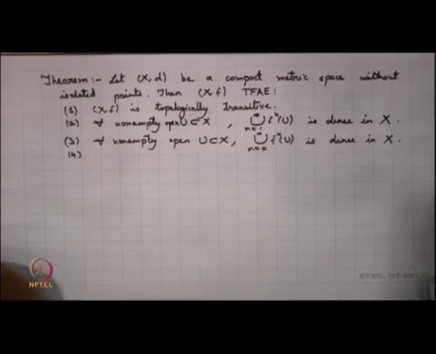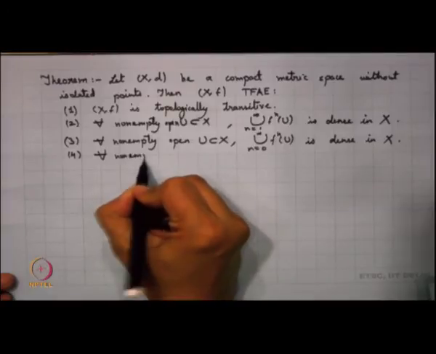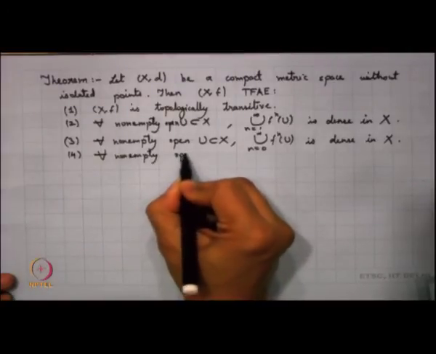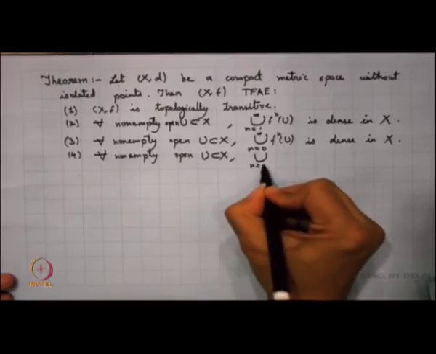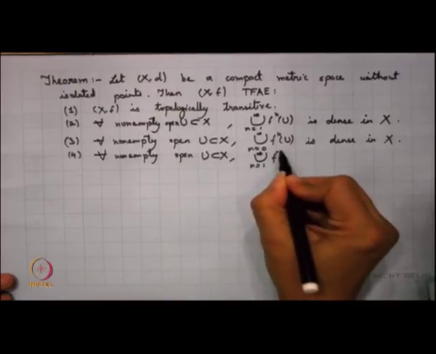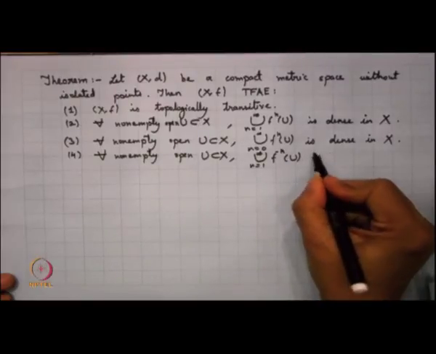My fourth property says that for every non-empty open U subset of X, the union over n going from 1 to infinity of f^(-n)(U) is also dense in X.